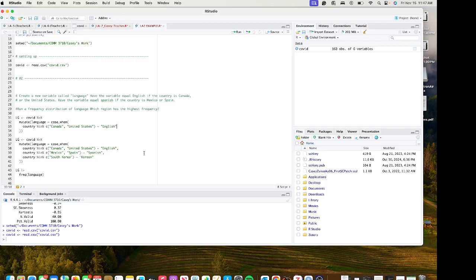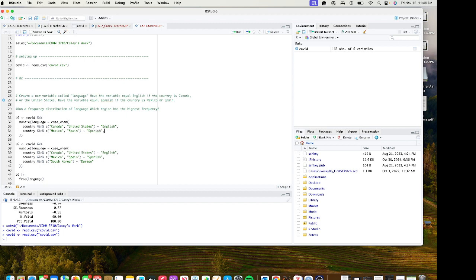I'm then going to put a comma here because the function is not yet over. I'm going to do this whole thing again. Country, percentage sign in, percentage sign, combine function, and then in quotations, Mexico, comma, quotation, Spain, and then close that parenthesis, little squiggly line, and then this one is assigned to Spanish.